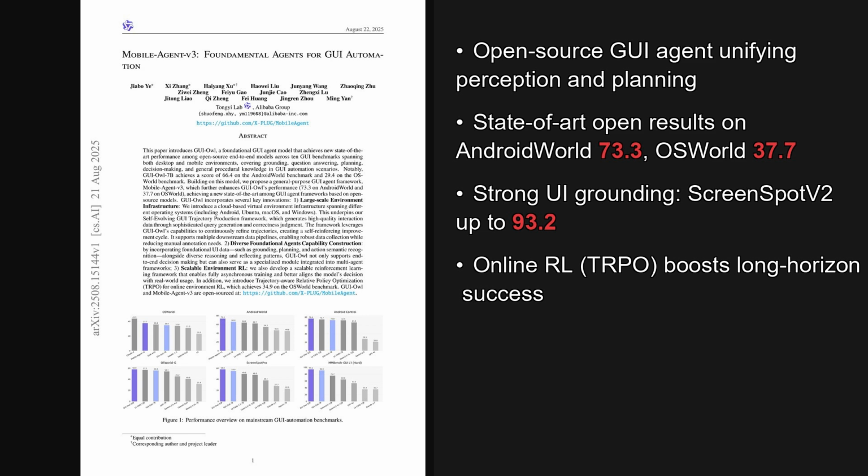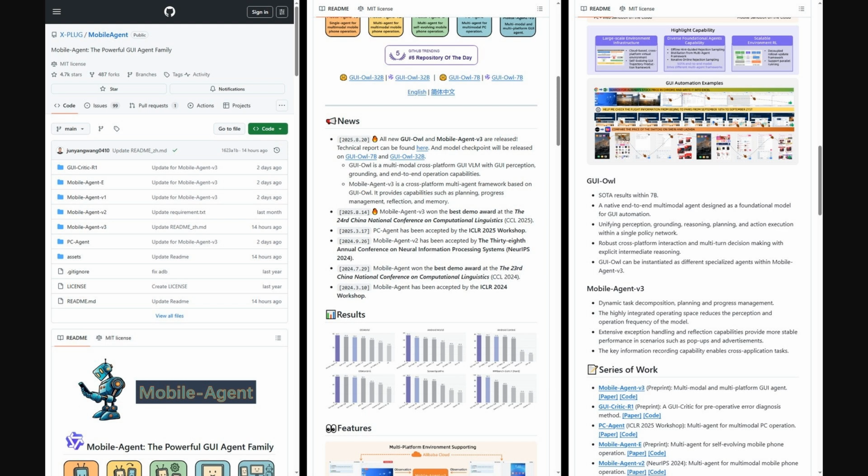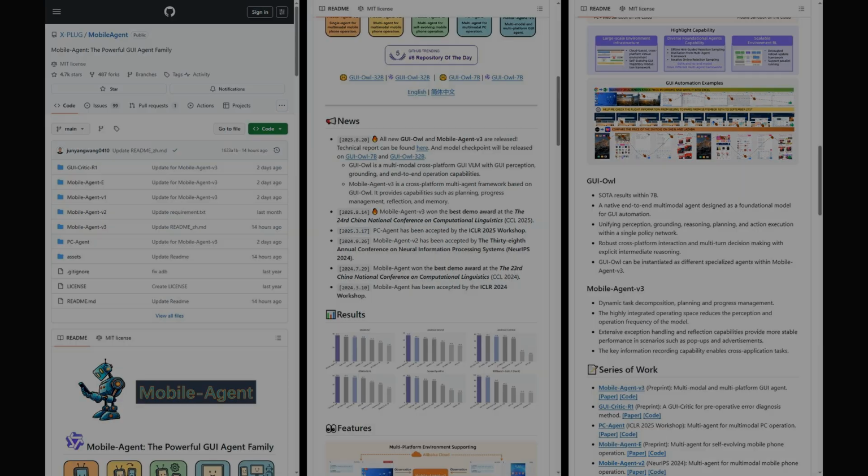Beyond raw scores, the work unifies grounding, planning, action semantics, and scalable online reinforcement learning into one open system. Also, the authors shared the code on GitHub. You'll find the full mobile agent family with V1, V2, and the new V3, plus PC Agent and GUI Critic R1. The README highlights GUI-Owl models, demos, setup assets, and MIT licensing. The repo is mostly Jupyter and Python, with examples and updates noted.